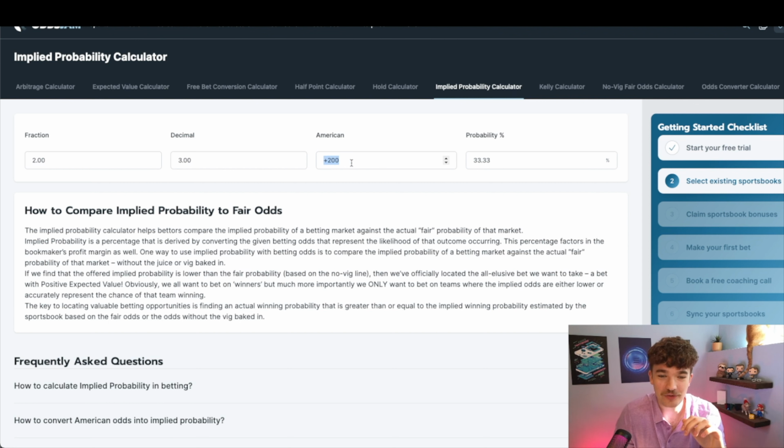is a direct correlation to the probability to hit. When you adjust the odds, it adjusts the probability that your bet is going to win. So that is fair odds.